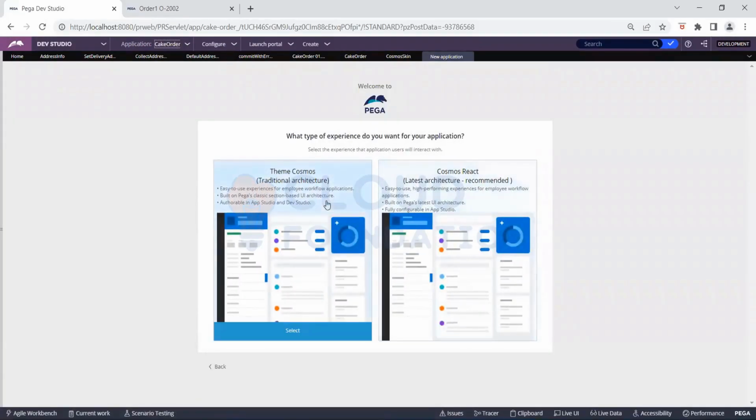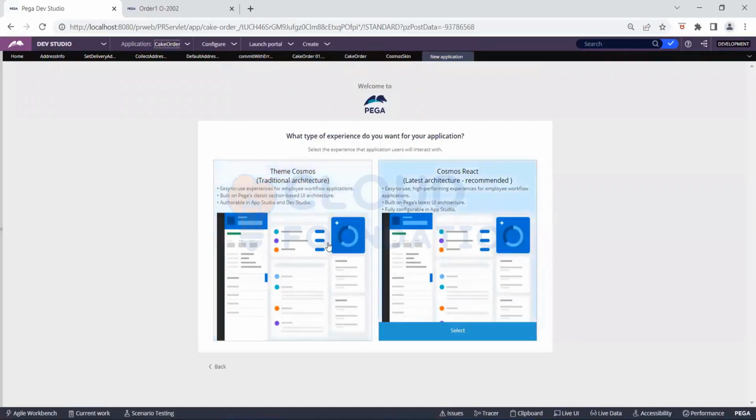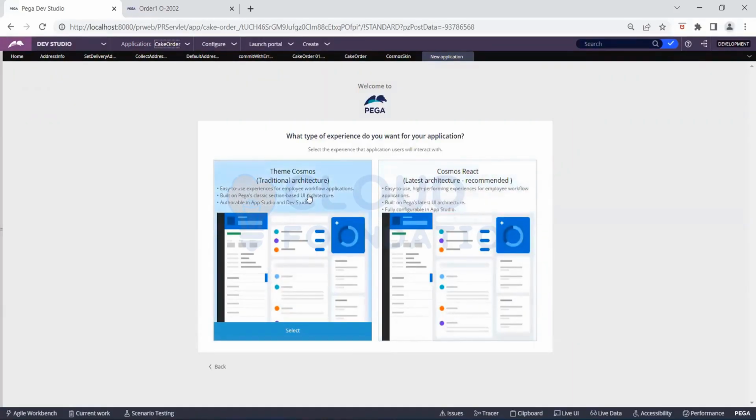See, here it is asking Cosmos React or theme Cosmos, right? We chose the theme Cosmos. We have chosen theme Cosmos, or we have chosen Cosmos React. Or traditional. I remember you said, let's go for traditional. Then we have to choose a different skin here then. But actually, I think after this, I mean new edition.